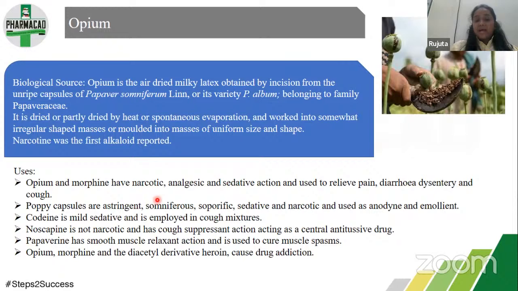Generally, what are the actions? They have narcotic, analgesic and sedative action in case of relieving high pain. This is generally in case of burn patients, where there is severe pain. In that case opium or opium derivatives are given. Then they also have sedative or soporific effect. Codeine is a mild sedative. Now these are other alkaloids that are obtained from opium.